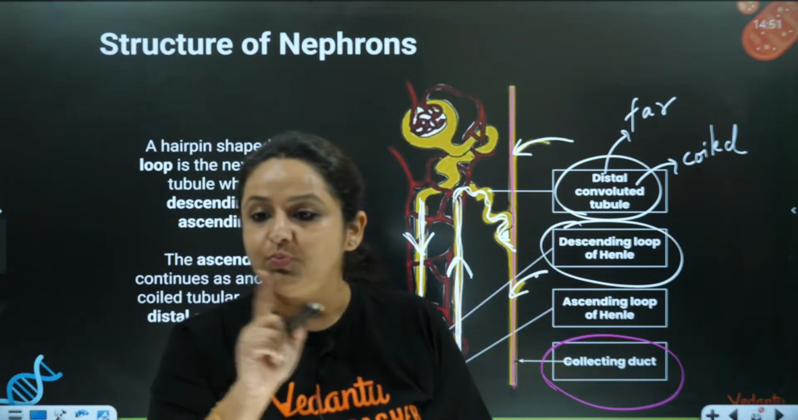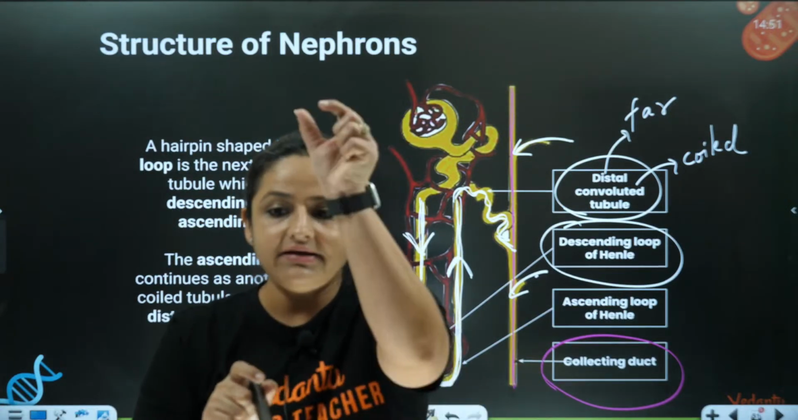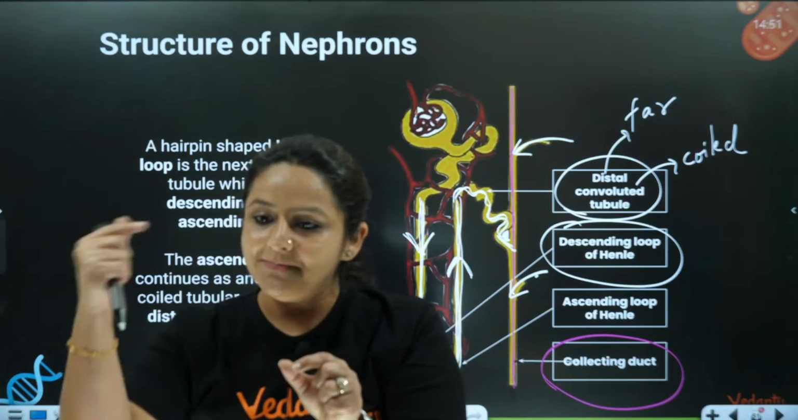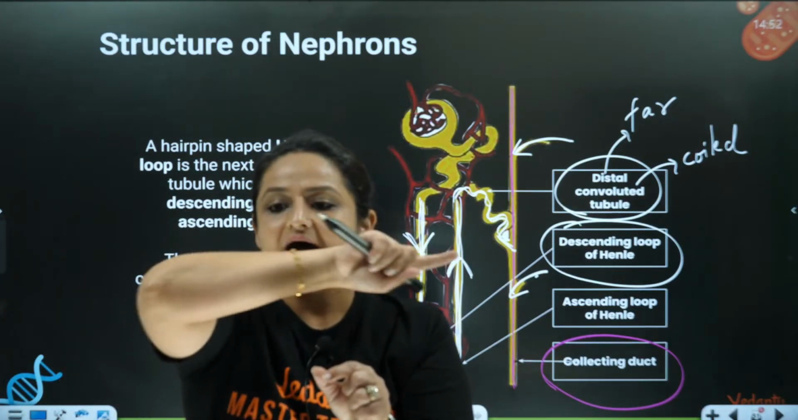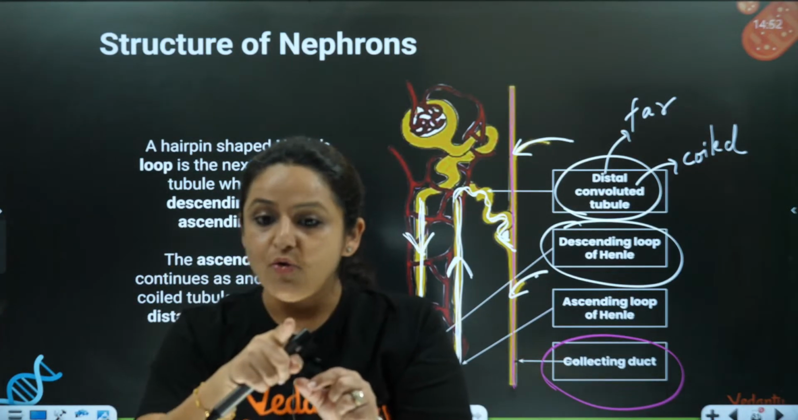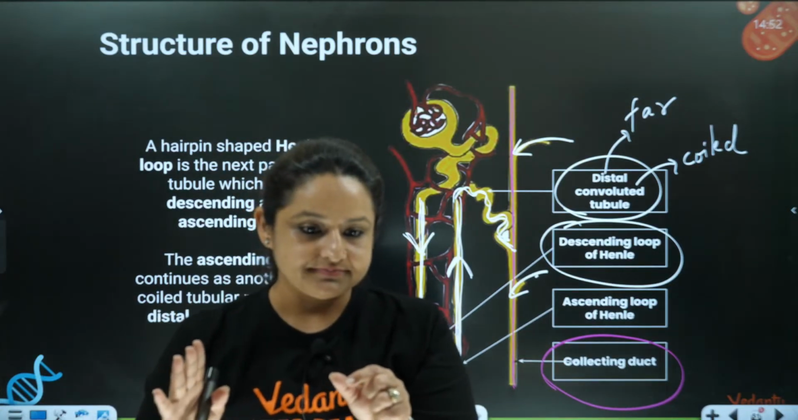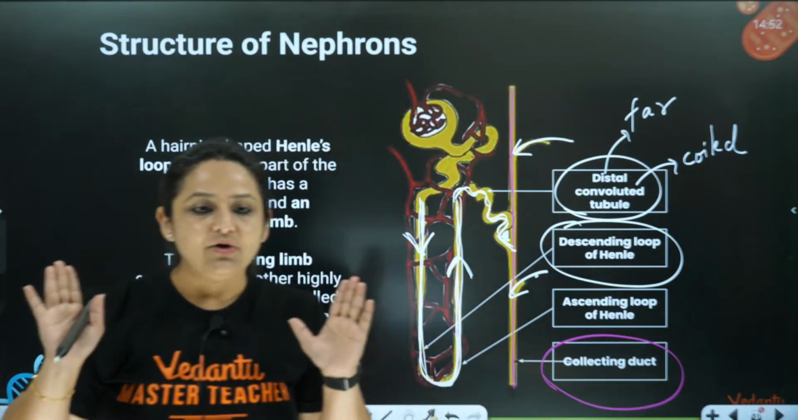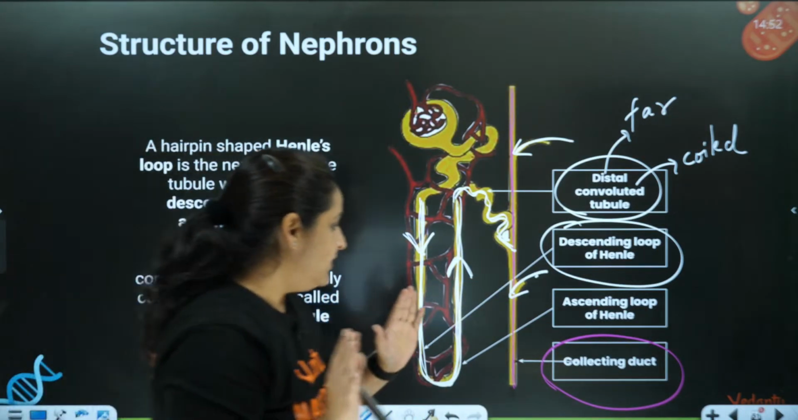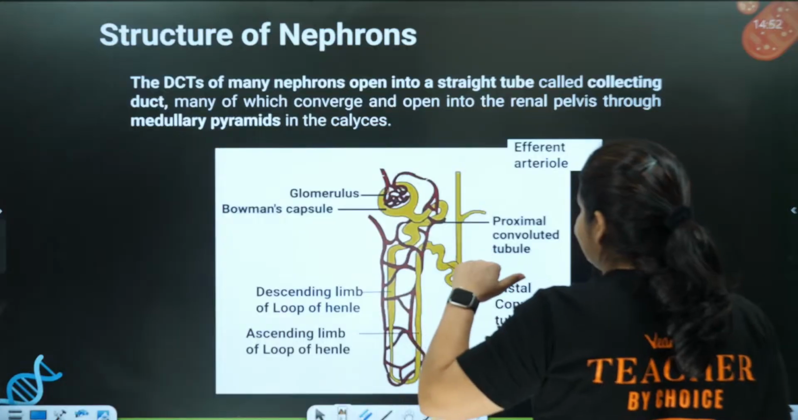Collecting duct is not part of one nephron. Collecting duct is a common duct where many nephrons are opening. Opening means many nephrons are giving their urine over here. Clear? I hope this part is clear to everyone. Okay, now let's come to the next part.